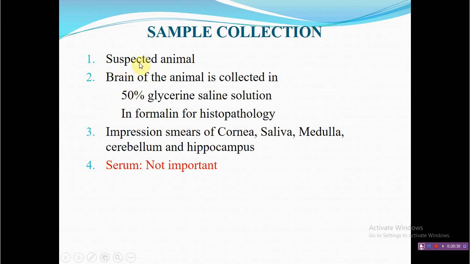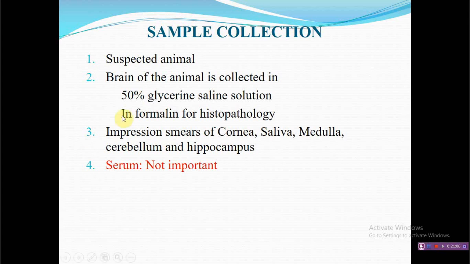Now, sample collection. The brain is considered the most ideal sample, and it needs to be collected in 50% glycerin saline solution. If you want to go for histopathology, formalin is okay, but when virus isolation is your main target, then you have to collect in 50% glycerin saline solution. Typically books tell that half of the brain you collect in the glycerin buffer solution, whereas the other half you collect in formalin.